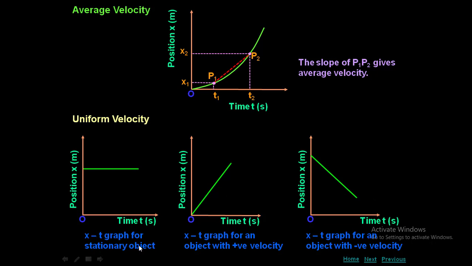What is the first condition here? For a stationary object. Whenever you want to represent a stationary object, the position time graph will be a line drawn parallel to the x-axis. For an object moving with positive velocity, you are going to represent the position time graph with a straight line passing through the origin in the position time graph. Now if the body is moving with a negative velocity and you want to represent the position time graph, then you have to take the slope in this way.